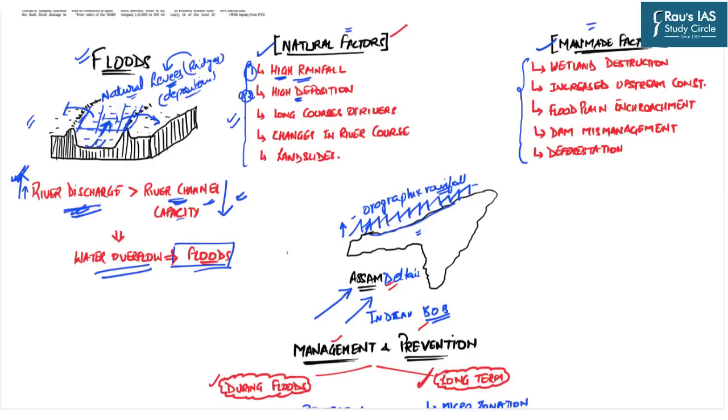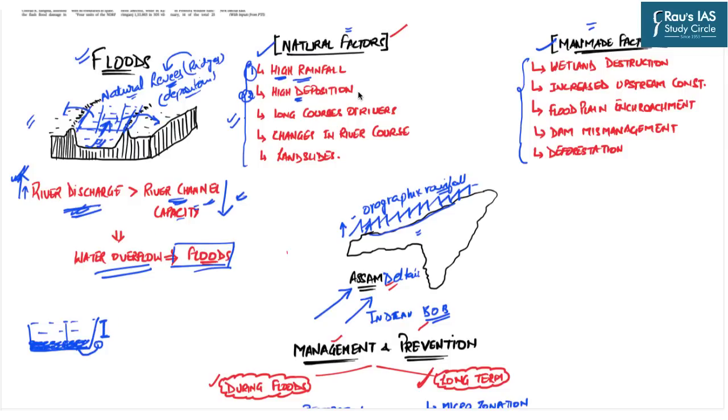Second is the high deposition rate. Now let us understand that if this particular river channel is experiencing high deposition rates, that means that it is carrying a lot of sediments, then obviously the water holding capacity will be reduced. Suppose this was the river channel and earlier the water was filled from base to the topmost part. Now because of the continuous sedimentation and deposition of the sediments on the base of these rivers, the depth of this river channel has considerably reduced because this much depth has been consumed by these sediments. So this reduction of depth in turn leads to the decreasing river channel capacity.